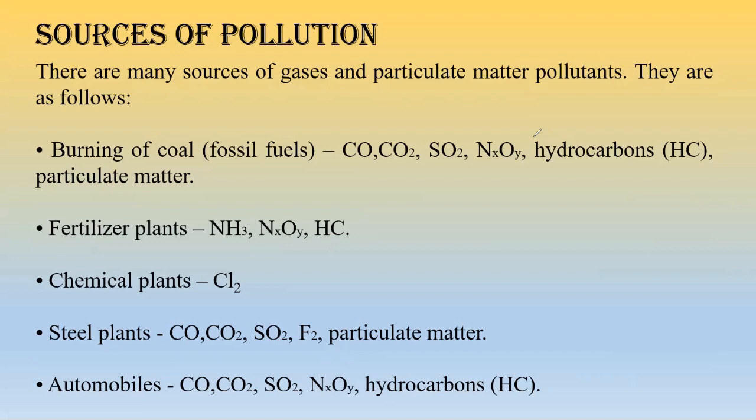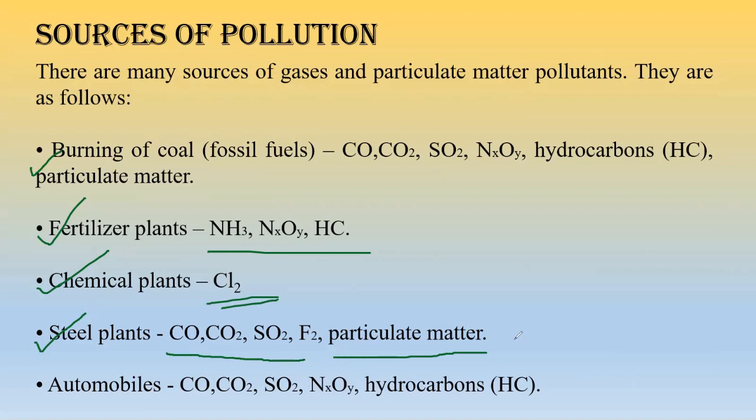Okay. Now if we go to the second option, that is the fertilizer plants, then we will see that basically they release NH3, NOx, and hydrocarbons. HC means hydrocarbons. Fertilizer plants produce their own goods, and they release these particular things, whereas the chemical plants basically release Cl2, chlorine gas.